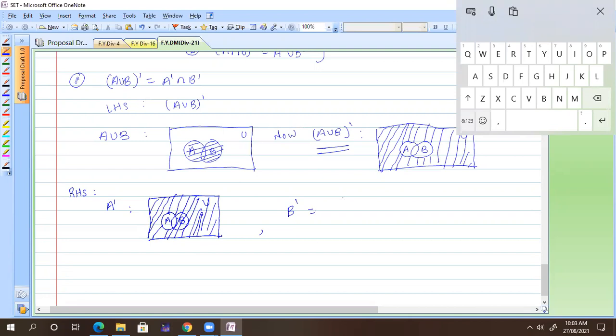Make the same diagram: A is there, B is there, this is your B, this is your A, this is your universal set. They are talking about B complement, so you need to take all the elements outside of B. So you need to take some elements of A also, but not those in B.